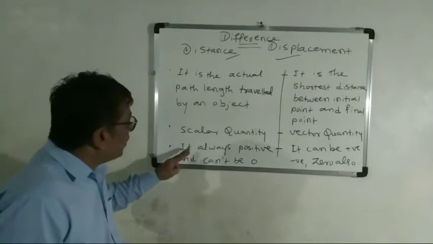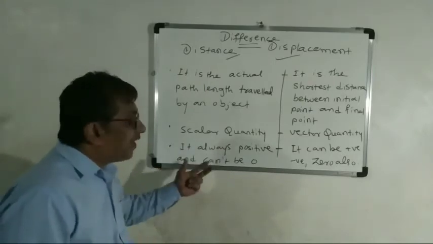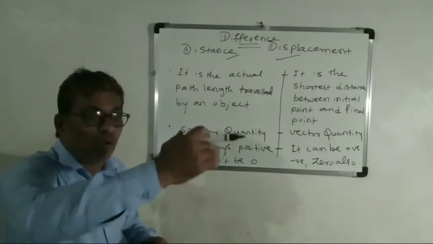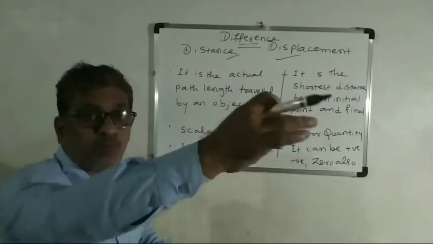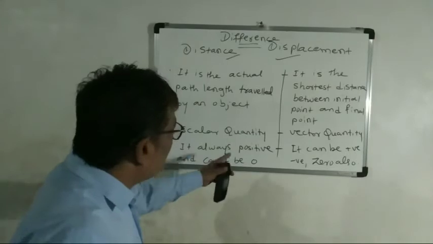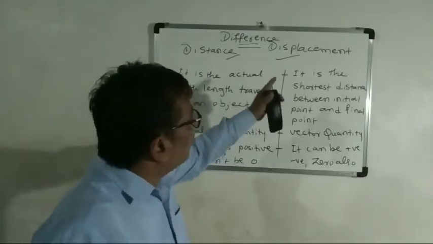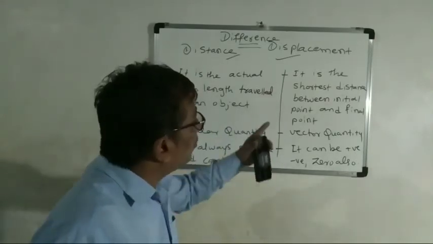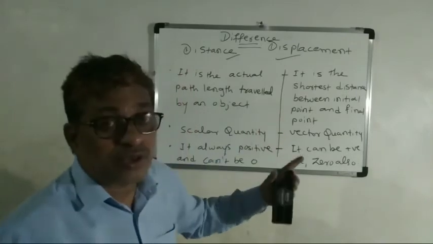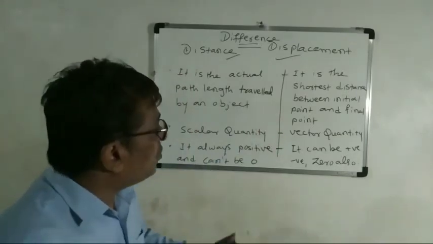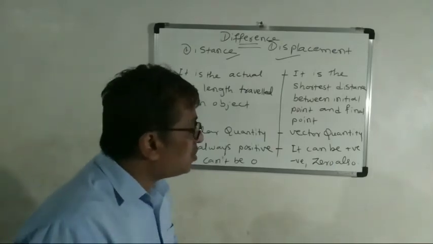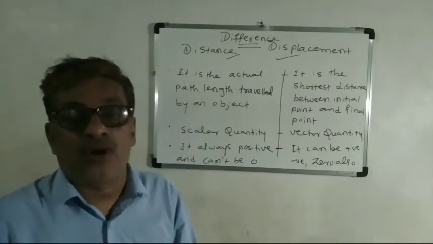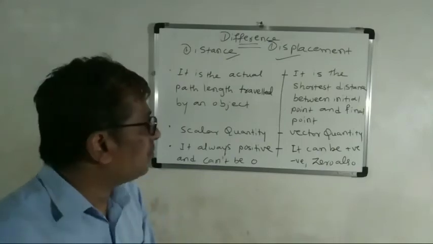Third, distance is always positive and cannot be zero, since when you travel the actual path length, it keeps increasing. But displacement is the shortest distance, so it can be positive, negative, and may be zero also.